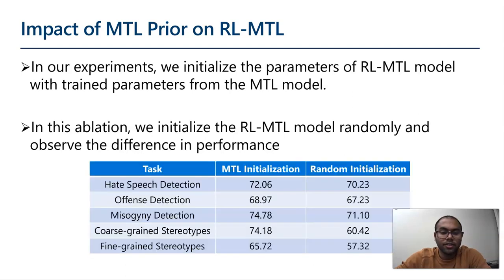We see that there is a consistent drop across all the target tasks when comparing the MTL initialized RL model versus the randomly initialized RL model. We see that the drop is more significant in coarse grain stereotype detection and fine grain stereotype detection as opposed to the other tasks. This shows the importance of starting the RL guided model with an MTL prior.